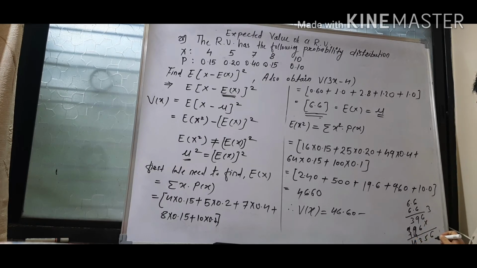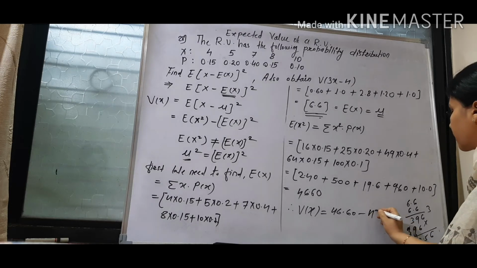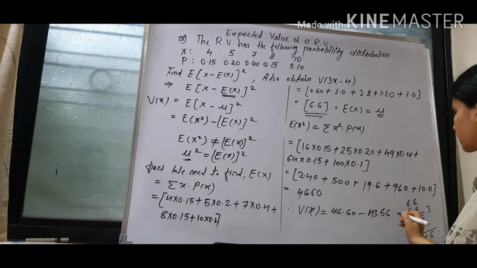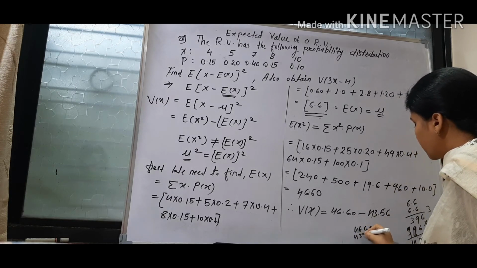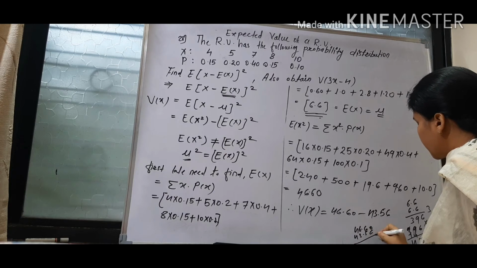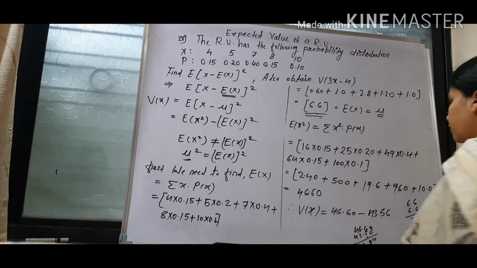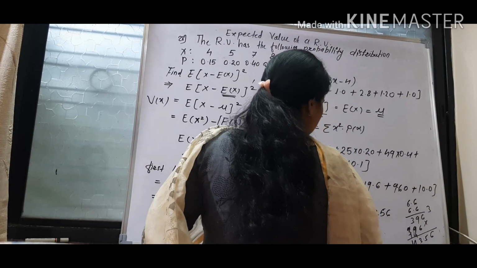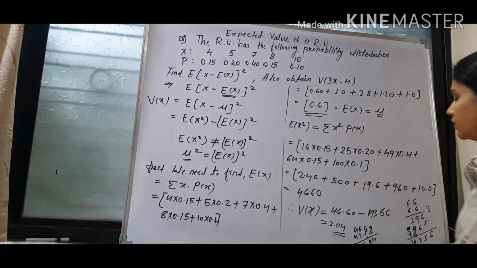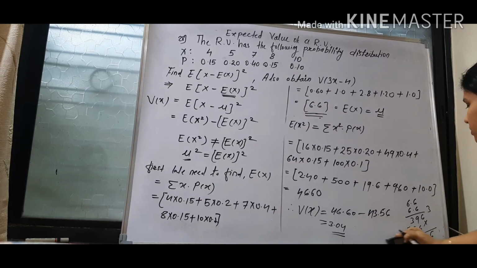point will be placed after 2 digits. So 43.56. What is the difference? 46.60 minus 43.56. This will be 3.04. This is what? 3.04 is the variance of x.